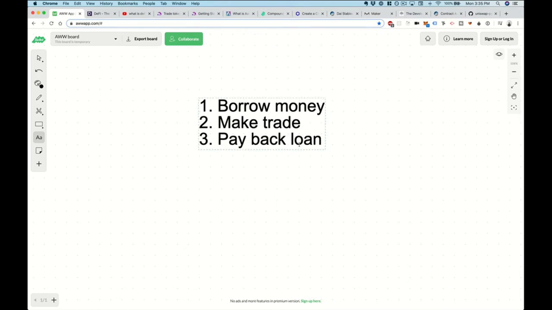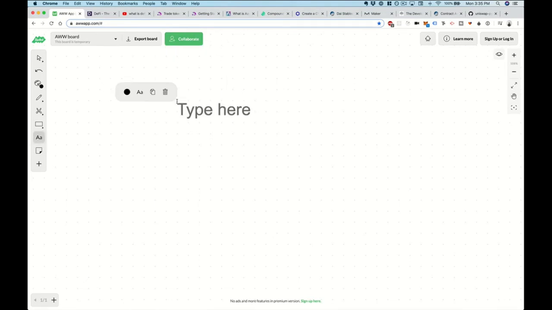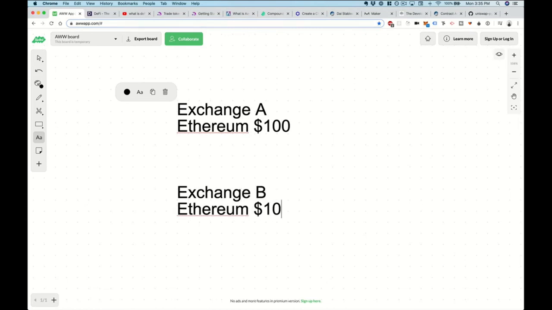You can borrow as much money as you want to, as long as you pay everything back in the same transaction. And this allows you to take advantage of arbitrage opportunities, where you can borrow money, make a trade, and then pay all the money back and reach some sort of profit, because different exchanges sometimes have different prices. So sometimes on exchange A, Ethereum might be $100, and on exchange B, Ethereum might be $101. And if you traded $1 million worth of this, you could take advantage of this price discrepancy and get a substantial profit. Okay, so that's an example of why you would want to use a flash loan in the first place.